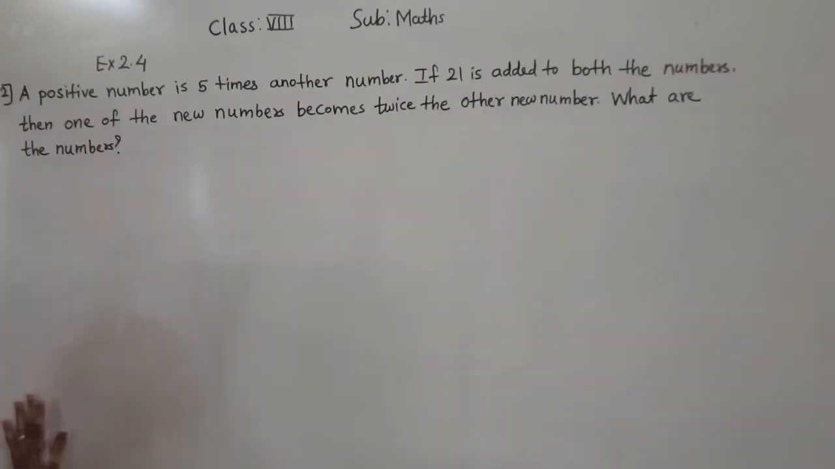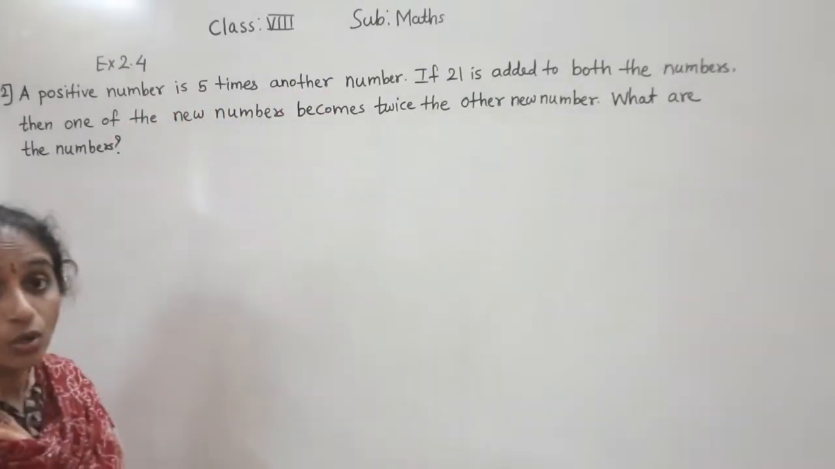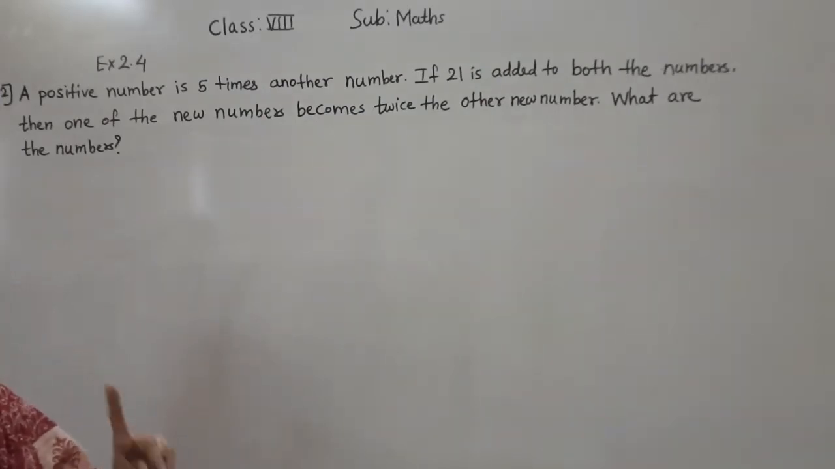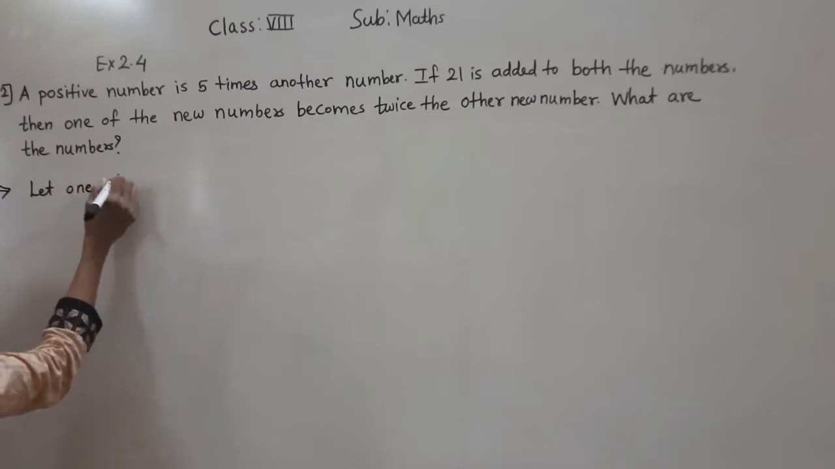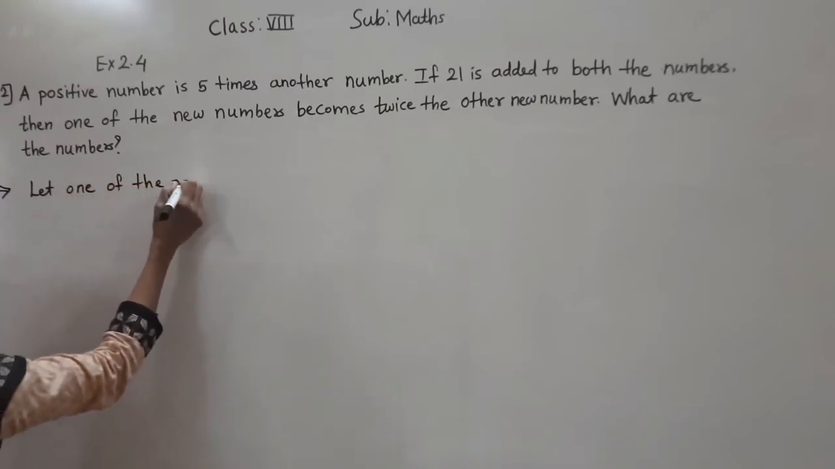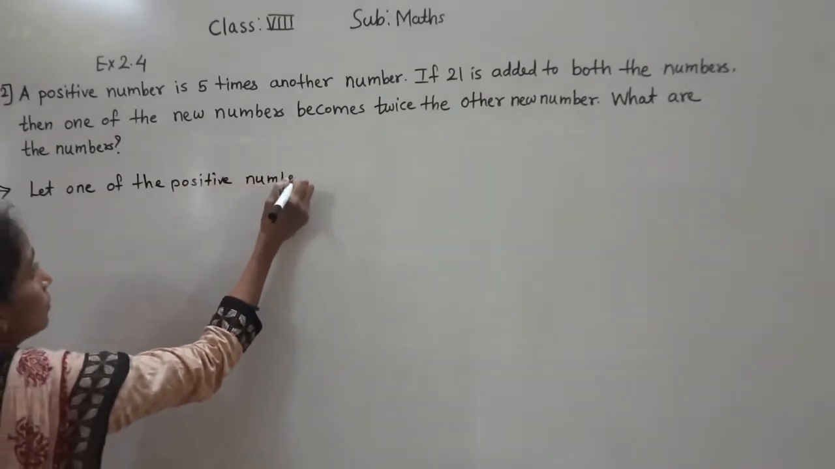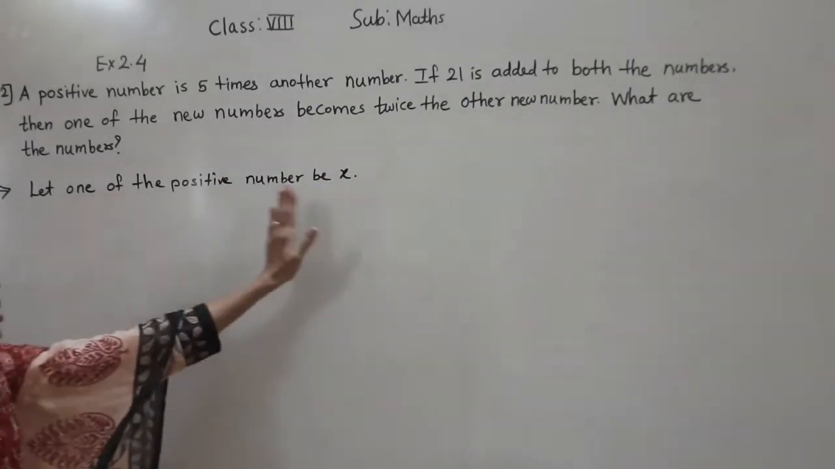Okay. We will solve question number 2. A positive number is 5 times another number. What is given? A positive number is 5 times another number. Means two numbers are there. From that, one of the positive numbers we will consider x. So right here, let one of the positive numbers be x.